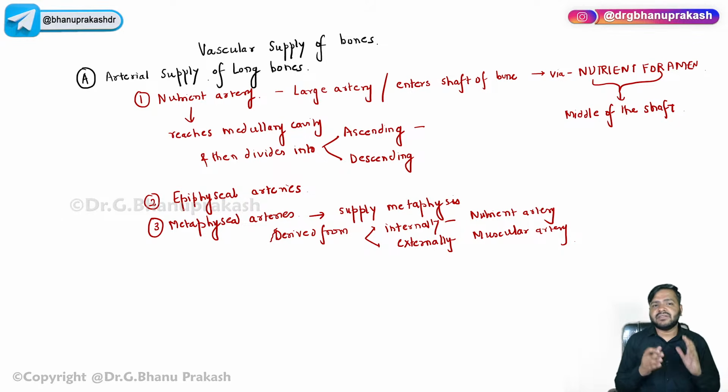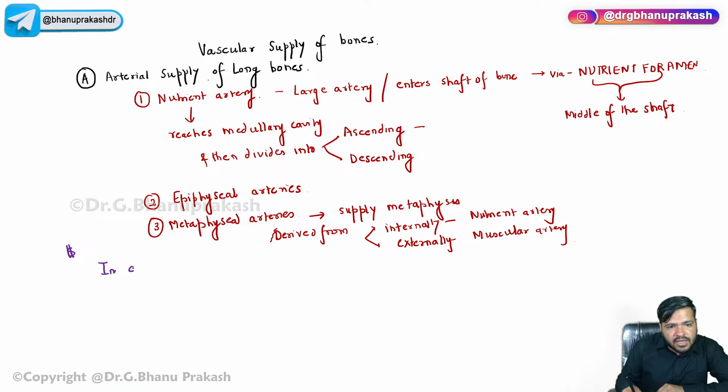Now guys, in children, very, very important, this point I have to write down, and then I will come to this. This is the clinical part. Have you heard the term osteomyelitis, guys? Can anyone tell me what is meant by the term osteomyelitis?